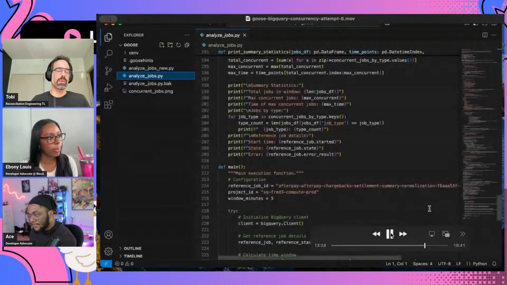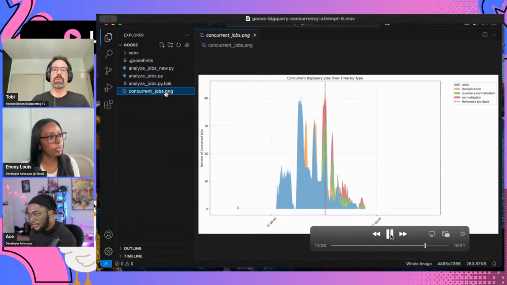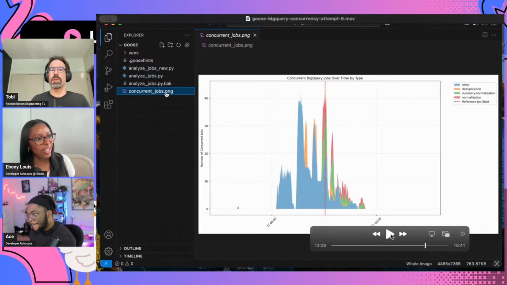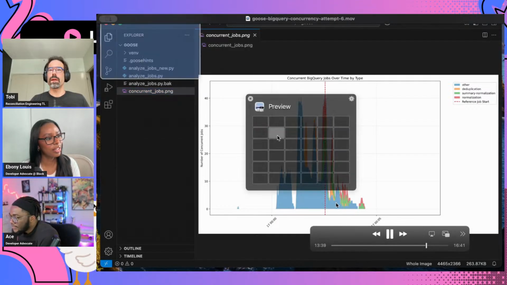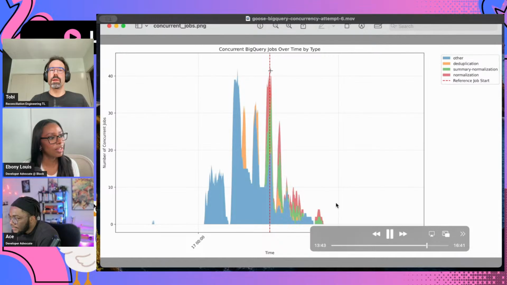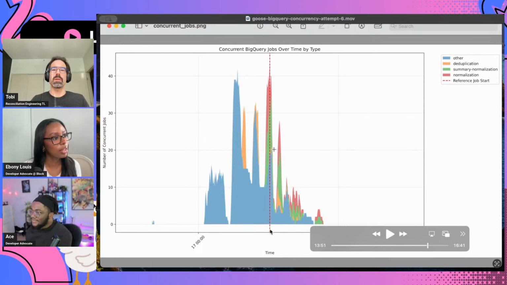So yeah, we have a nice overview again, and then if we go back to Visual Studio Code, we can see that it indeed improved the visualization and made it a stacked area plot. And if I zoom in a little, you can pretty clearly see that the peak of the number of jobs was right at the point where the failing job was. It also by itself chose to add this line of where the reference job is, which is pretty useful.